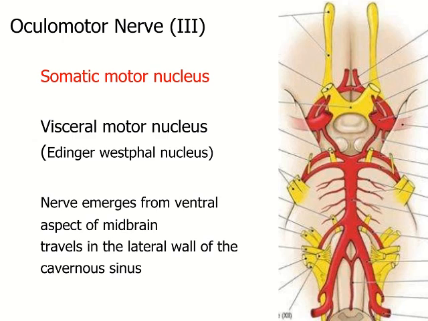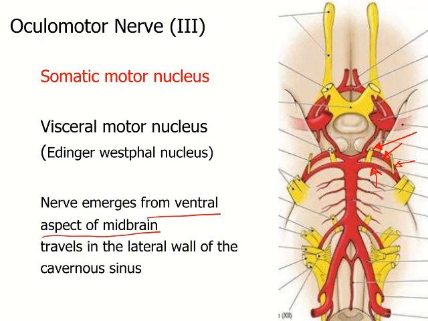The oculomotor nerve, after originating from its nuclei, emerges from the ventral aspect of the midbrain, and you can find this nerve between the posterior cerebral artery, this one, and the superior cerebellar artery. So this is a typical appearance in a specimen. To find the oculomotor nerve, you can look for the posterior cerebral and the superior cerebellar arteries. You get the nerve between the two, and the trochlear nerve lies further laterally between the same two arteries.